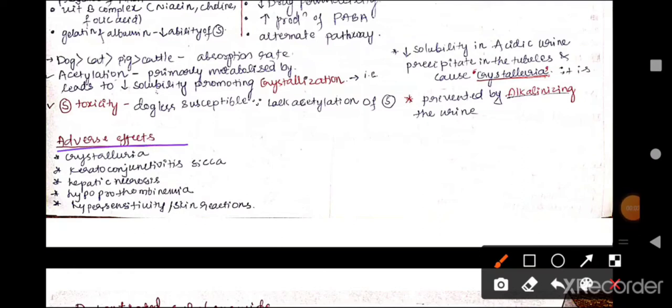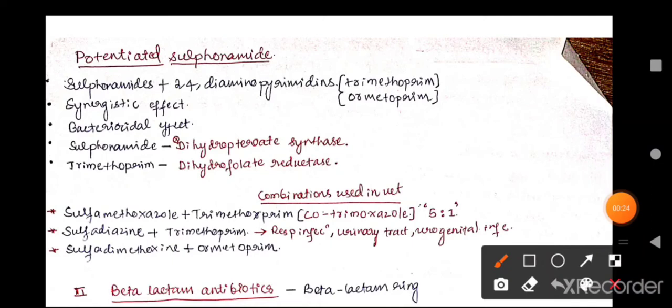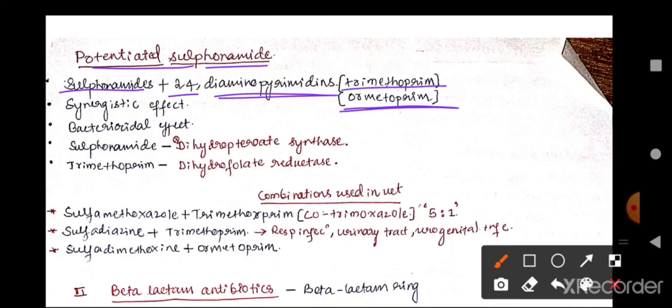Now let us come to the adverse effects of the sulfonamides, which include crystalluria, that is formation of crystals in the urinary tubules, keratoconjunctivitis sicca, that is dry eye, hepatic necrosis, hypoprothrombinemia, and hypersensitivity reactions or skin reactions. Now let us come to the last topic of this video, that is potentiated sulfonamides. In the mechanism of action, we already learned that the combination of sulfonamides with diaminopyrimidines leads to the bactericidal effect, and that is the synergistic effect. The combination of sulfonamides with 2,4-diaminopyrimidines such as trimethoprim and ormetoprim gives the potentiated sulfonamides.